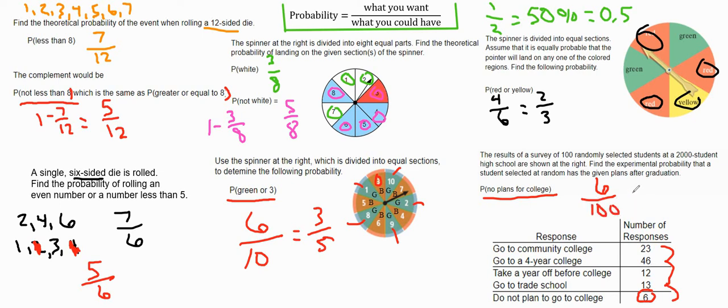And 6 over 100, in case they need to simplify it, that would be 3 over 50. Or they might say 6%, or they might say 0.06.